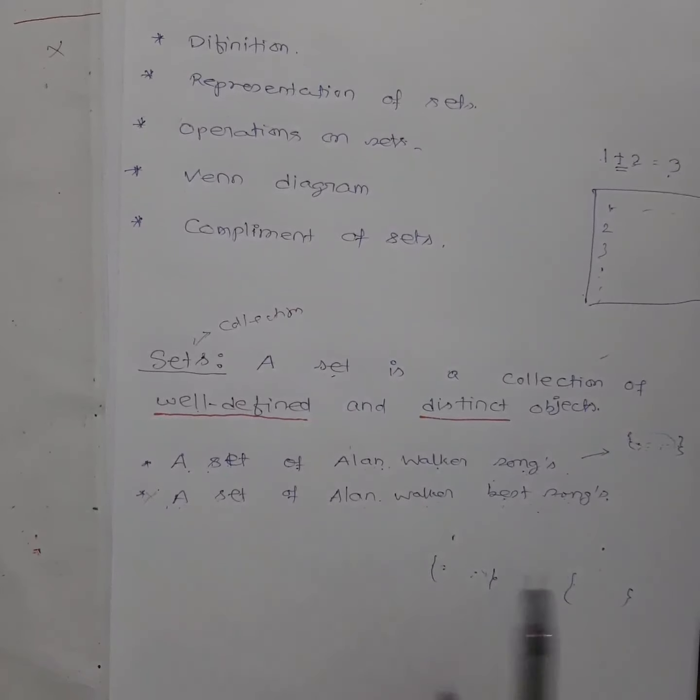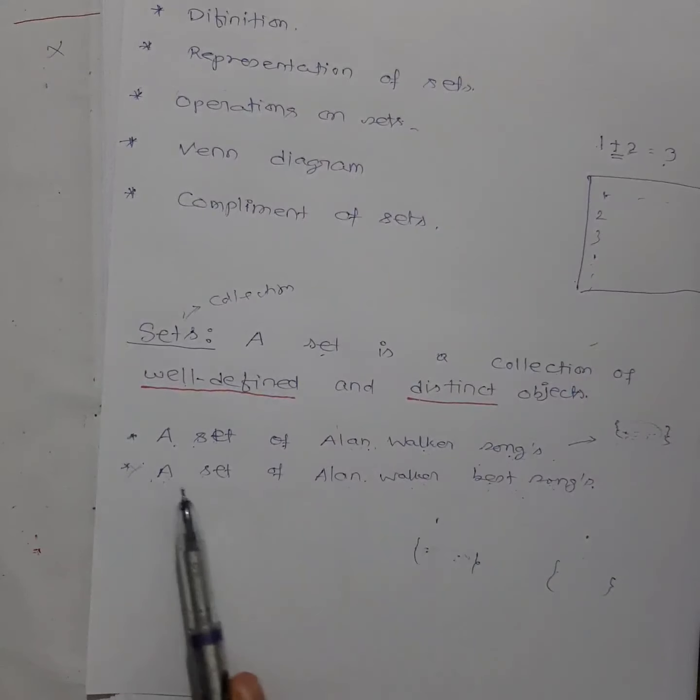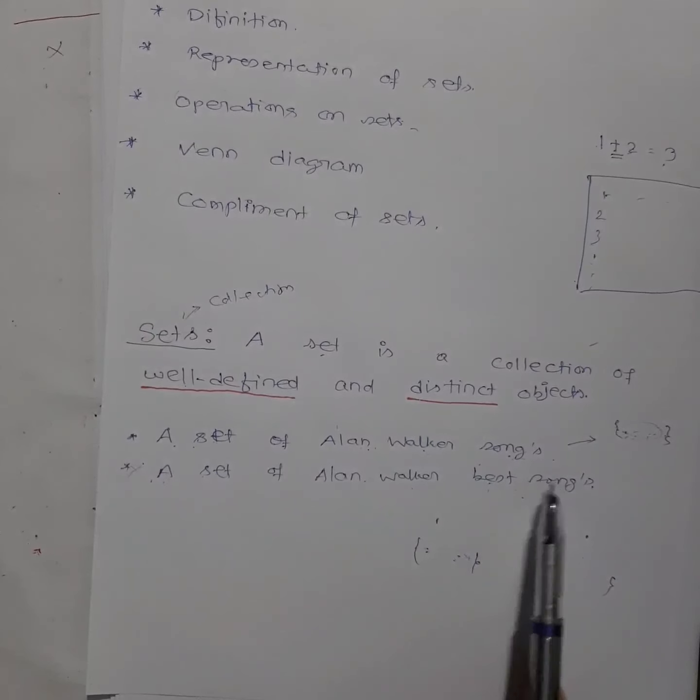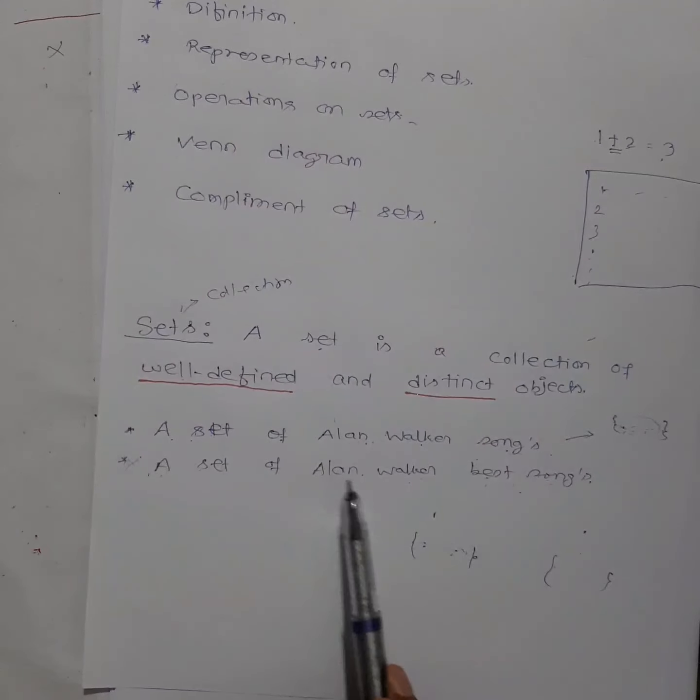But in this case, why are different lists given? Because this word itself is not well defined. I am asking you to give me a set of Alan Walker's best songs. So Alan Walker's best song is not well defined in this case. Why?